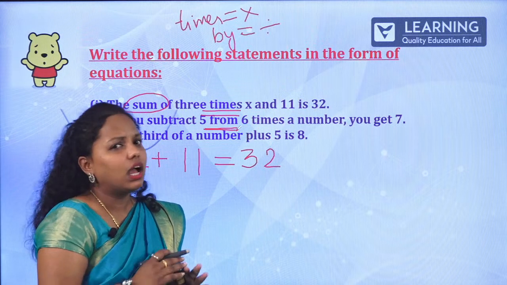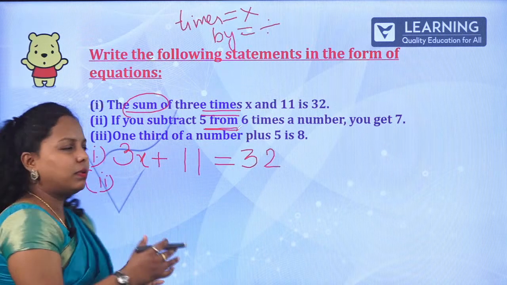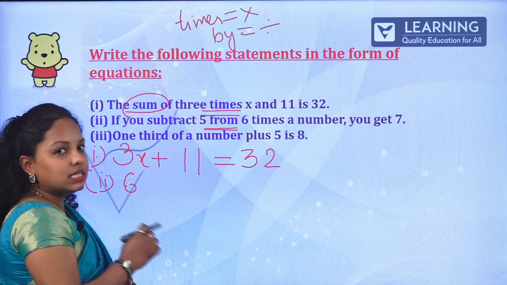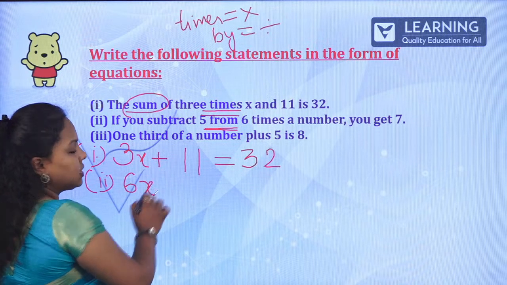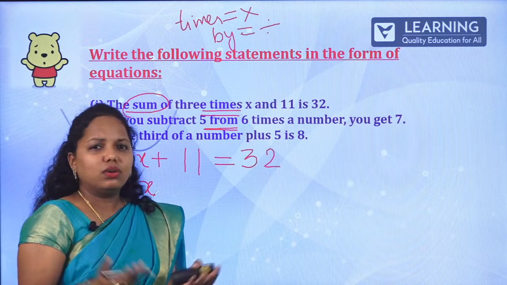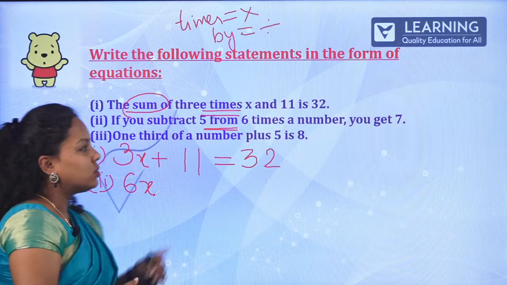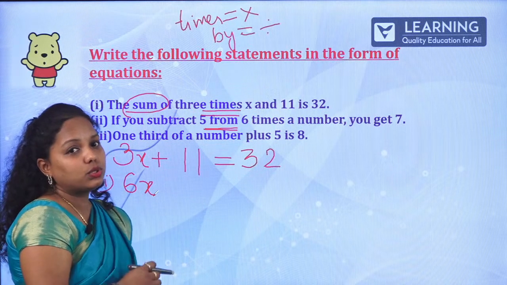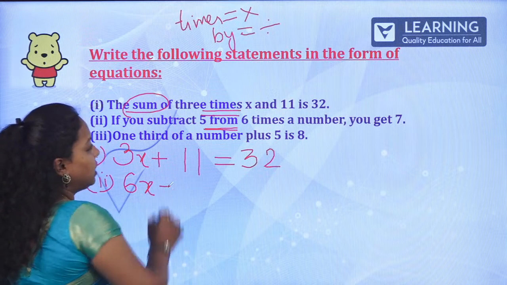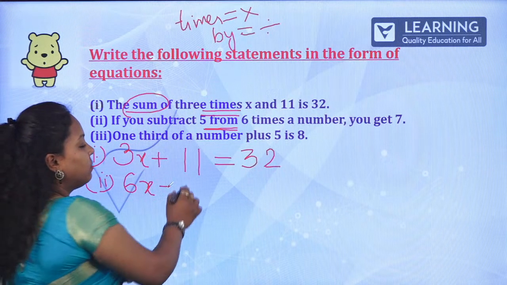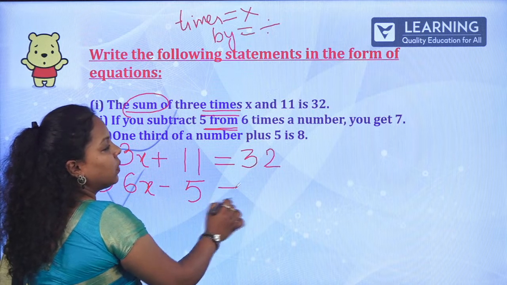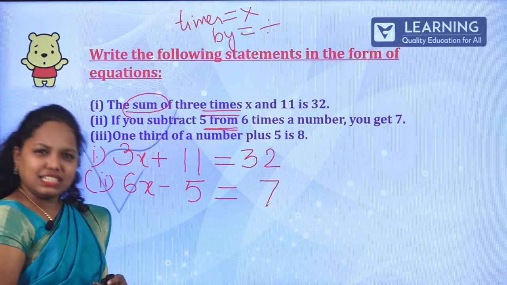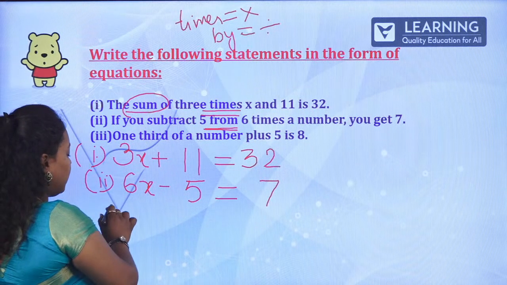Do I know the number? I don't know the number. Keep it as any alphabet. So 6 times a number is 6x. Ma'am, why are you taking x itself? Okay, you can take any alphabet, that is left to you. Since it is from, you have to introduce the minus symbol. So minus of 5 is equal to 7. Isn't it easy? Yes. Now the last one.